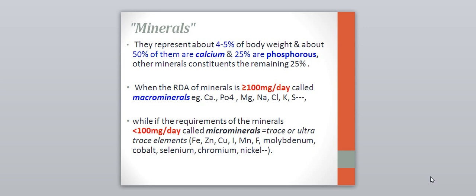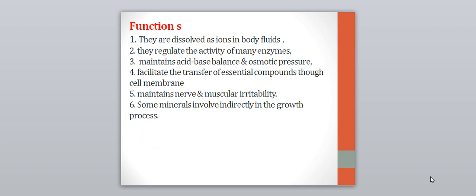So when we say the required daily allowance of minerals is more than 100 milligrams per day, we mean the macrominerals, including calcium, phosphorus, magnesium, sodium, chloride, potassium and sulfate. While if the requirement of minerals is less than 100 milligrams per day, we call them micro minerals or trace or ultra trace minerals or elements. They include iron, zinc, copper, iodine, manganese, chloride, molybdenum, cobalt, selenium, chromium, nickel. These are the minor or trace elements.